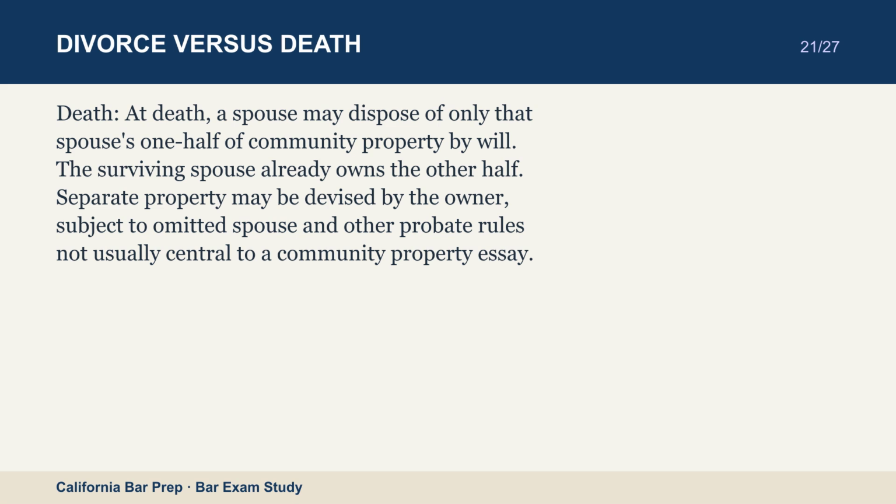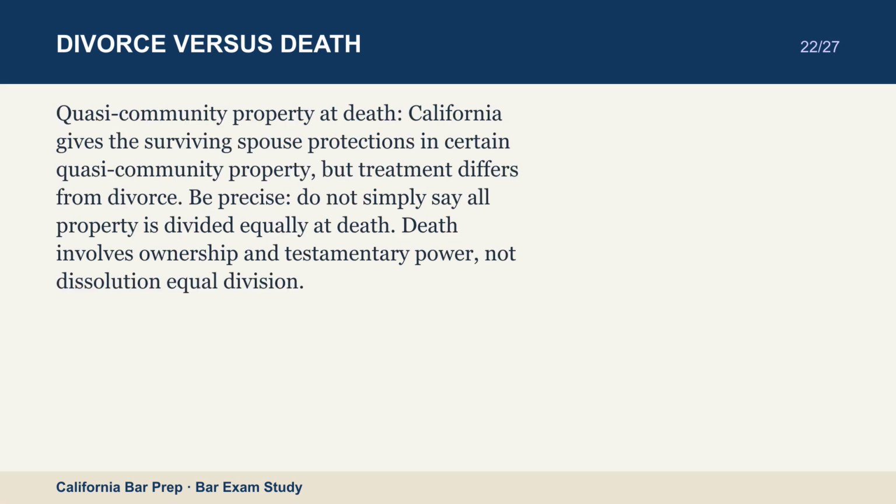Quasi-community property at death. California gives the surviving spouse protections in certain quasi-community property, but treatment differs from divorce. Be precise. Do not simply say all property is divided equally at death. Death involves ownership and testamentary power, not dissolution equal division.